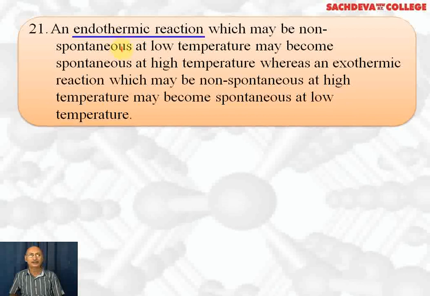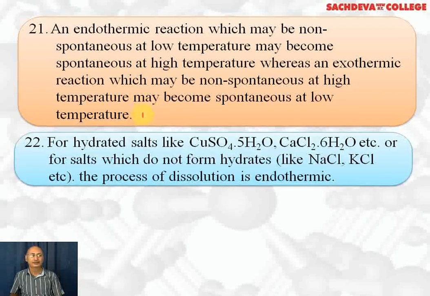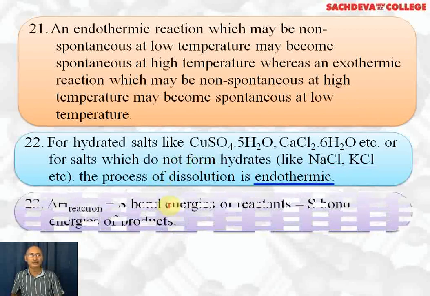An endothermic reaction, which may be non-spontaneous at low temperature, may become spontaneous at high temperature, whereas an exothermic reaction, which may be non-spontaneous at high temperature, may become spontaneous at low temperature. The net delta G should be negative for a reaction to be spontaneous. For hydrated salts like CuSO4·5H2O or CaCl2·6H2O, or salts which do not form hydrates like NaCl, KCl, the process of dissolution is endothermic.